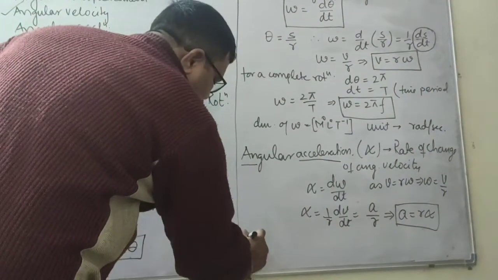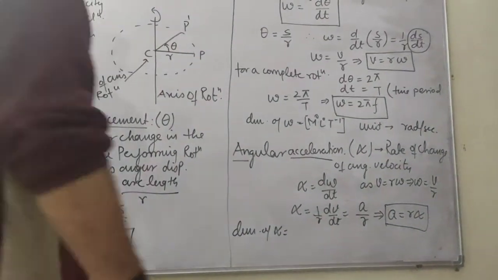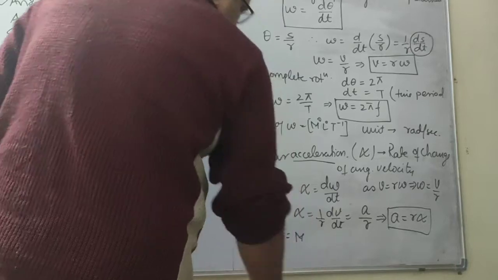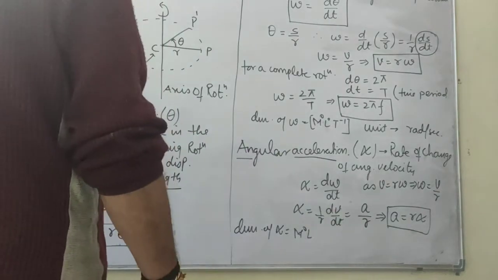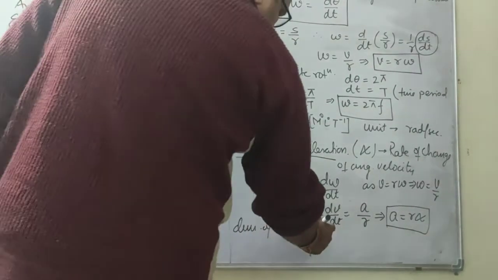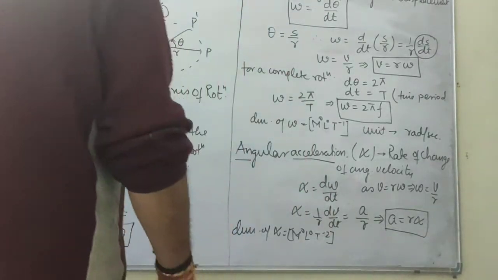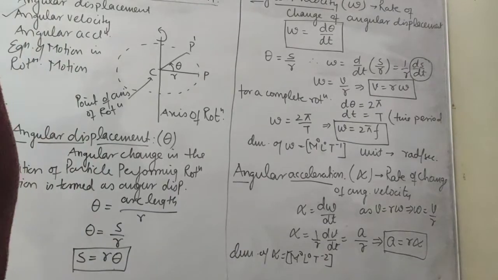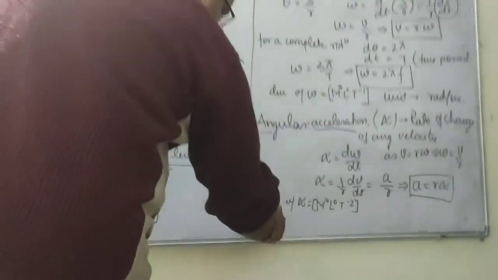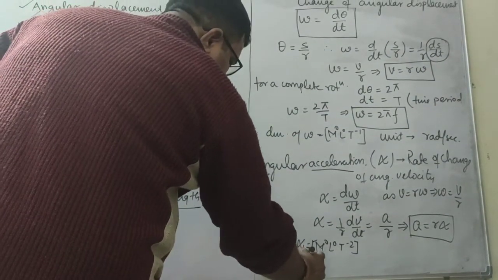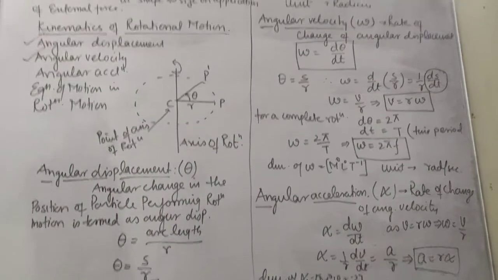So what is the dimension of angular acceleration? Dimension of angular acceleration will be m0 l0 t minus 2, and the unit will be radian per second square. Unit will be radian per second square. This is angular acceleration.